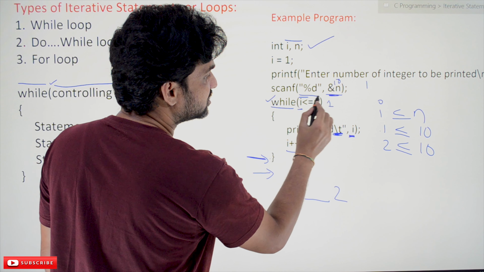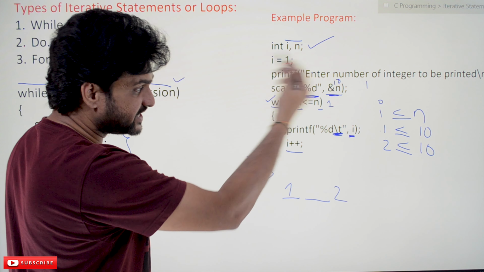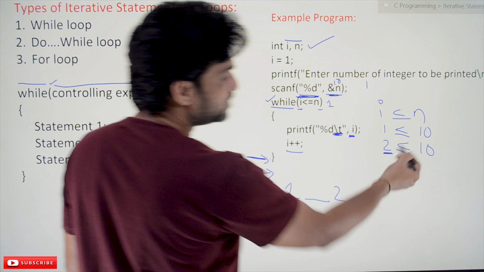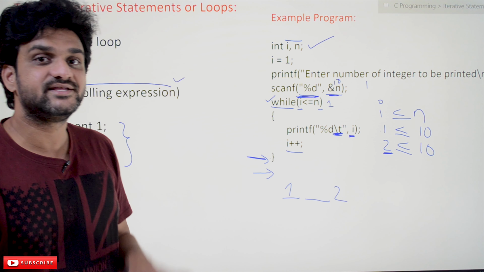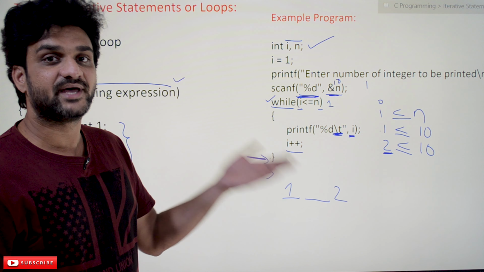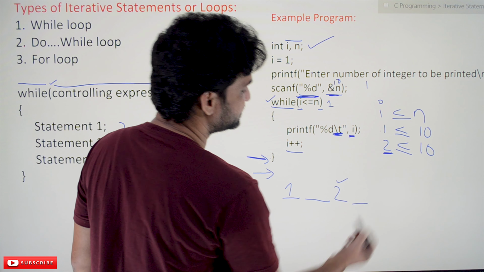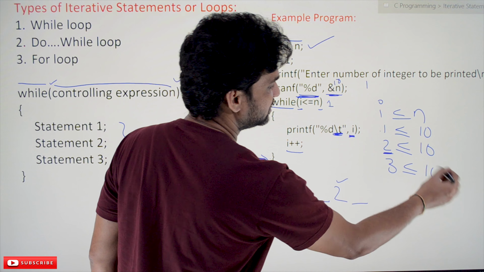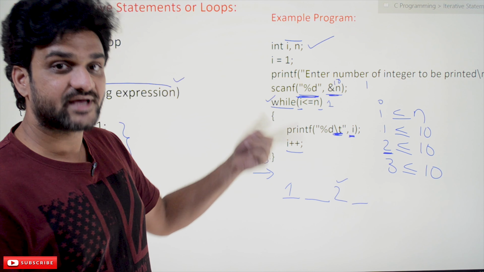Again we are going to check the control expression. This control expression will be checked with I's value as 2. Is 2 less than or equal to 10? Yes, 2 is less than or equal to 10. If it is true, what do we have to do? Do the job again. Doing the job again means 2 will get printed with tab space. Again I's value will get incremented. Is 3 less than or equal to 10? Yes, it is true. It is true means again repeat it.